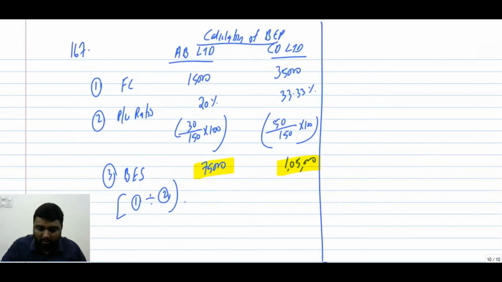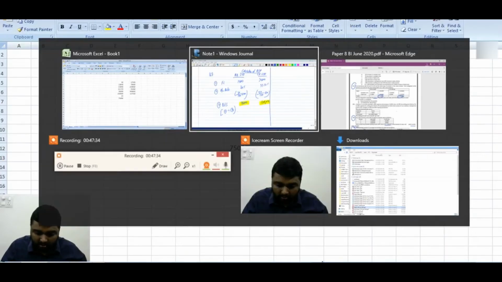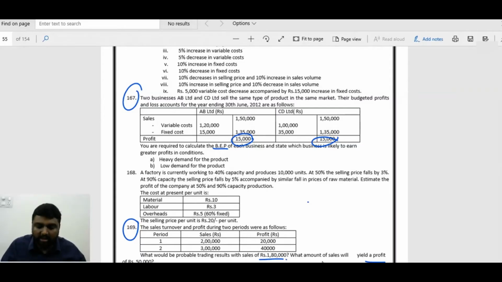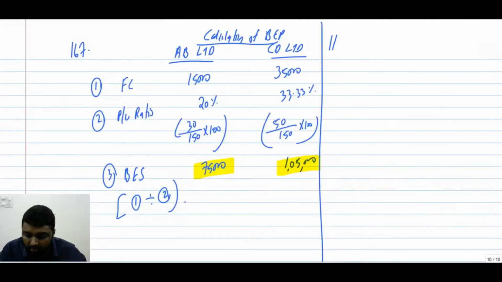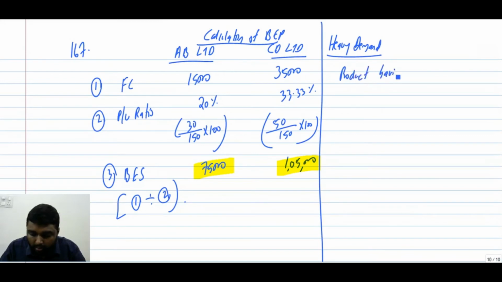Now analytical part. What is the analytical part? Which is best in heavy demand and low demand. So first we will go for heavy demand. See, when there is heavy demand, the product having higher PV ratio is best.